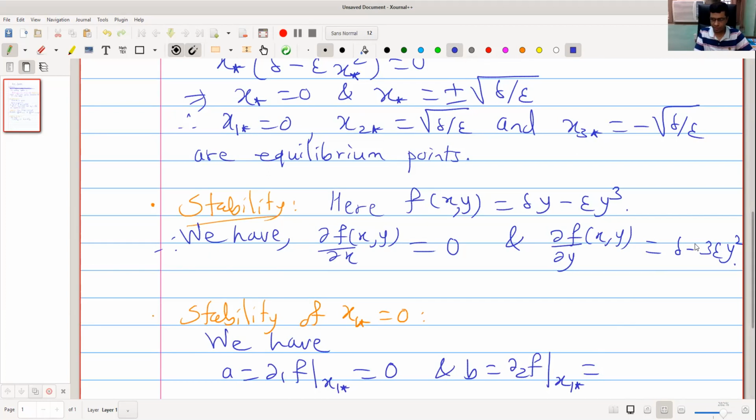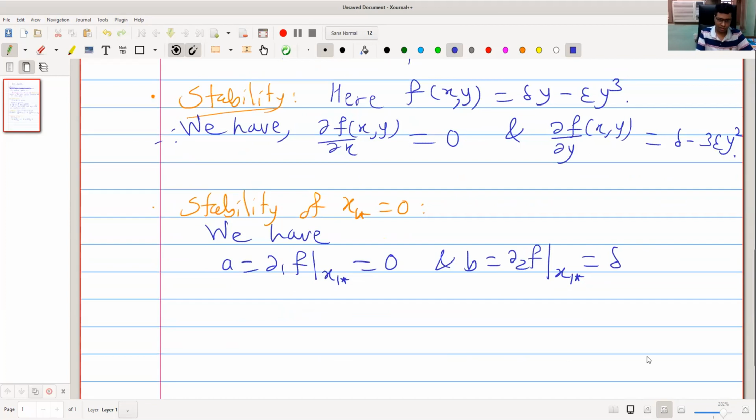We substitute x and y to be 0, so it is simply delta, and delta is positive. So A plus B is equal to delta, which is positive. This implies x1 star is unstable for all values of delta.